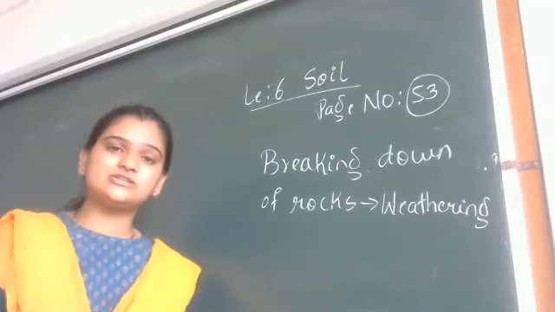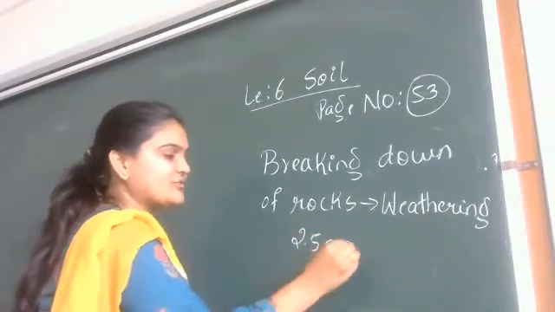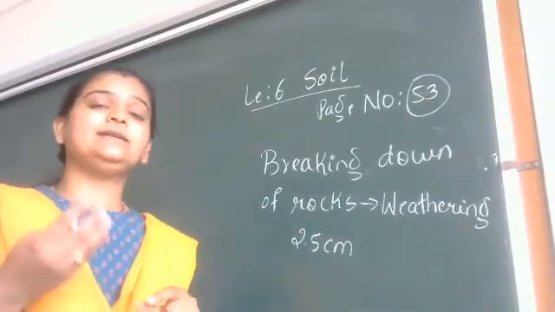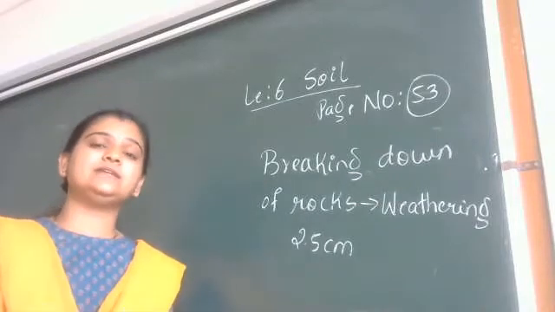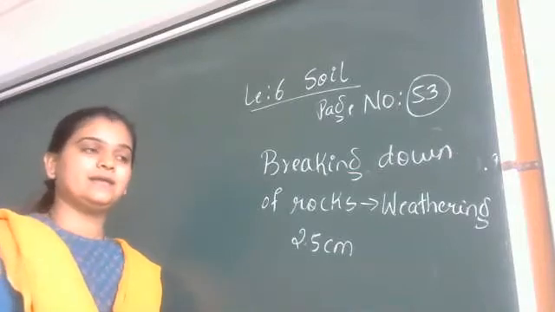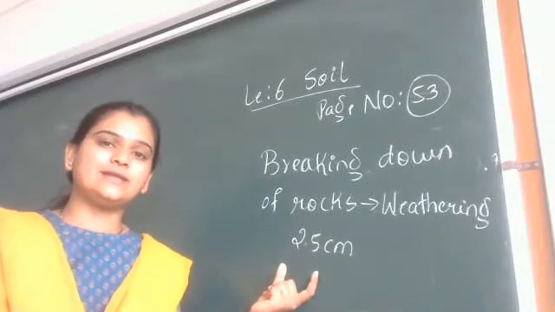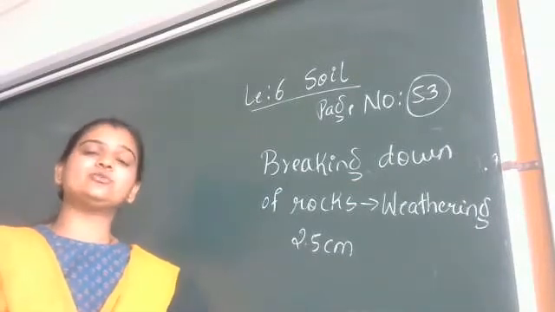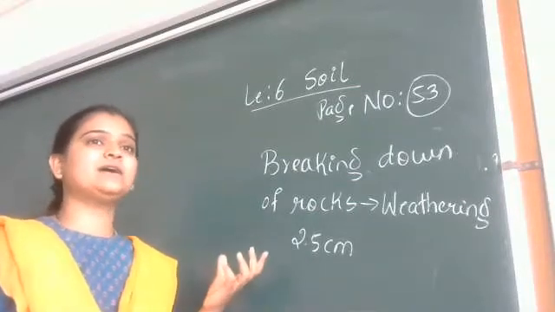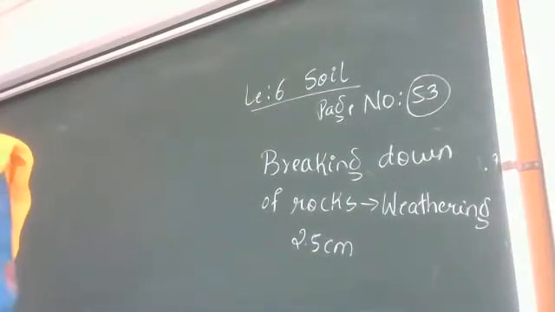Okay, and for the formation of soil, just 2.5 centimeters of soil thickness to form, how many years do we require? Nearly 500 to 1000 years. So you will have to understand how valuable and how precious soil is. It is giving shelter to many living organisms, like earthworms, and also for the growth of plants. So today we will be looking at soil erosion.